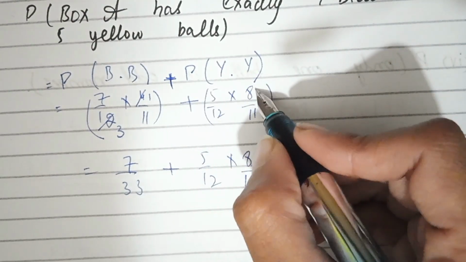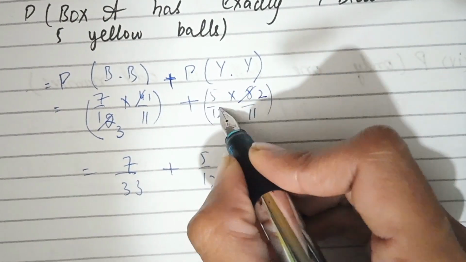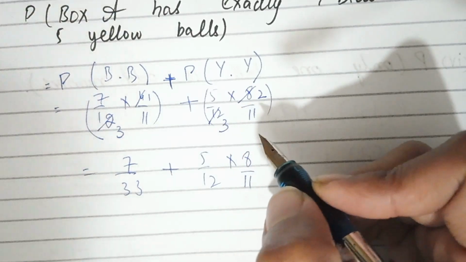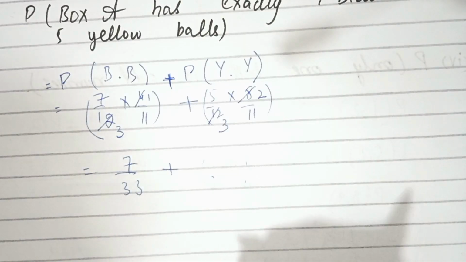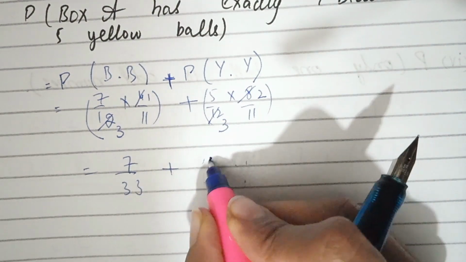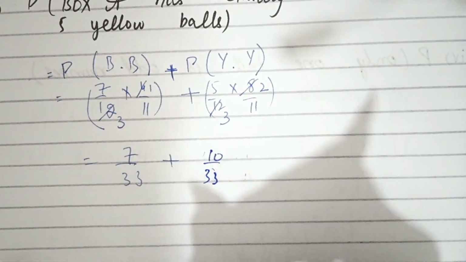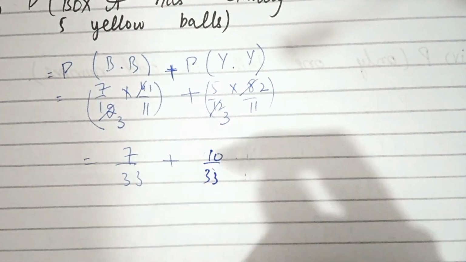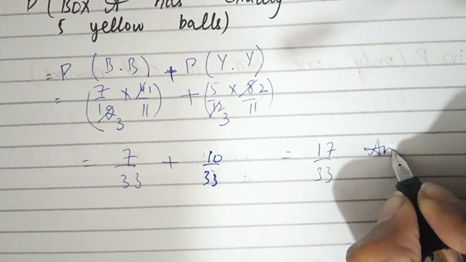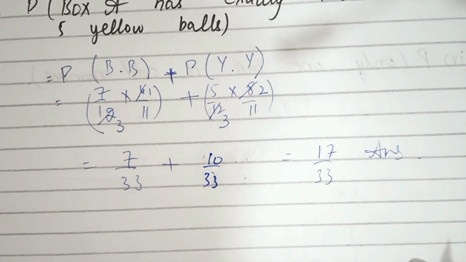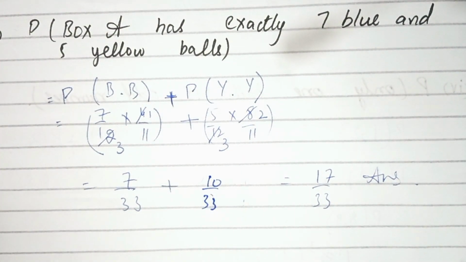Now we solve it, 4 2 times and 4 3 times, and we get 10 over 33. By adding, we get 17 over 33. This is the answer of part 2 of B.